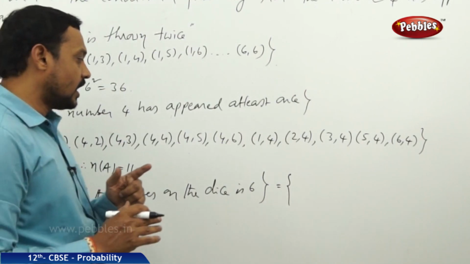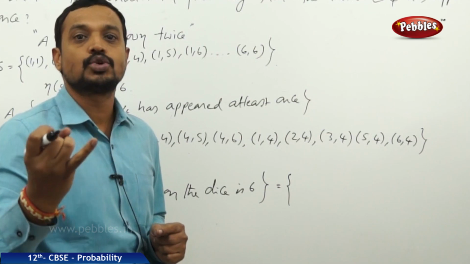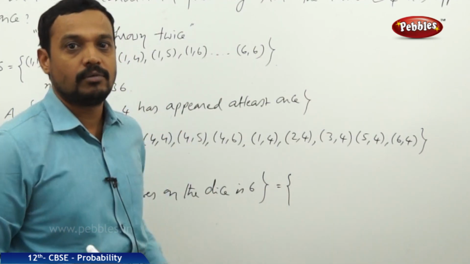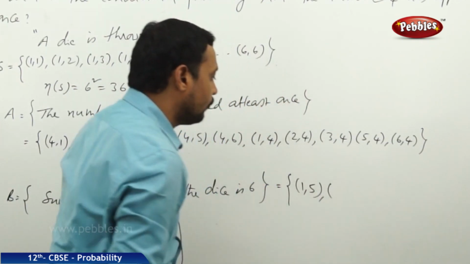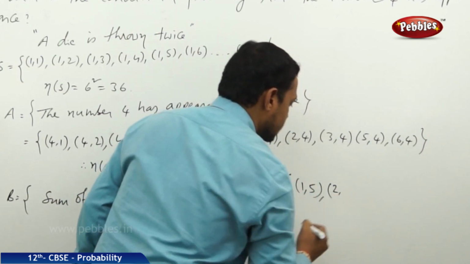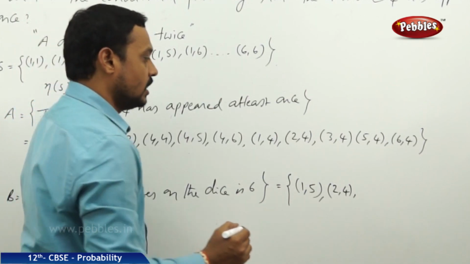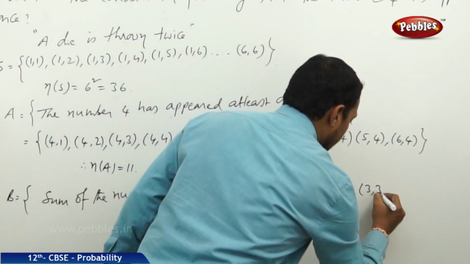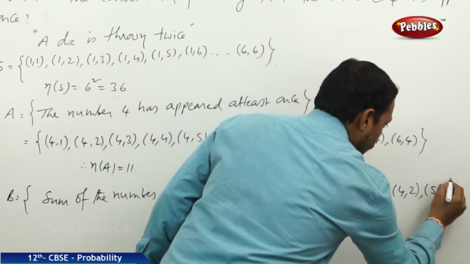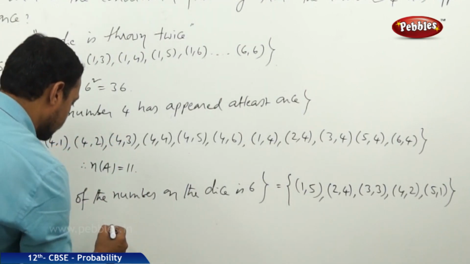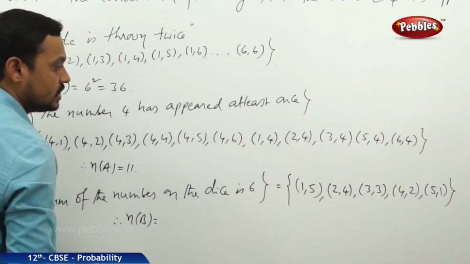When does the sum on the two dice is 6? If the first die shows 1 and the second die shows 5, 1 comma 5. 1 plus 5 is equal to 6. So that is one case. Or if first die shows 2 and the second one must show 4, such that 2 plus 4 is equal to 6. Similarly, it is 3 comma 3, 4 comma 2 and 5 comma 1. Now these are the favorable cases. Hence, number of favorable cases to the event B is equal to 5.